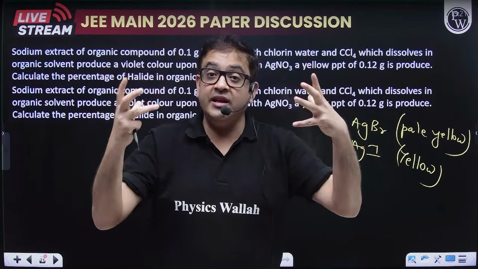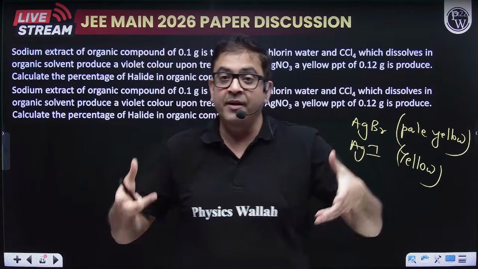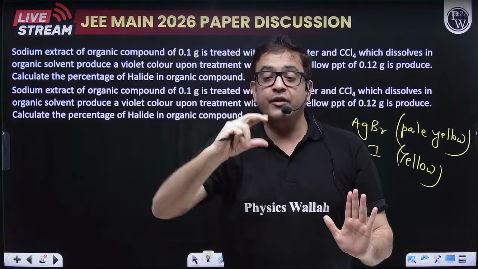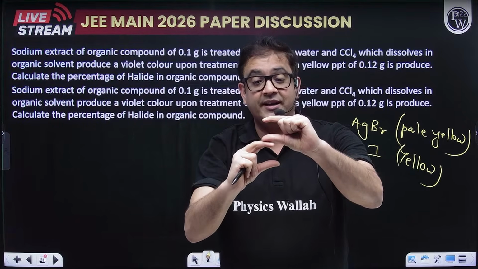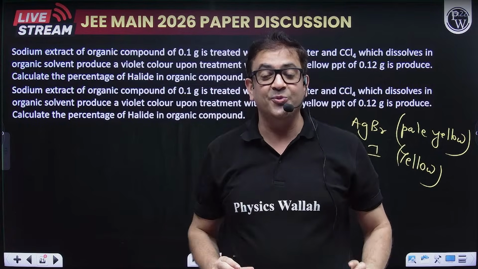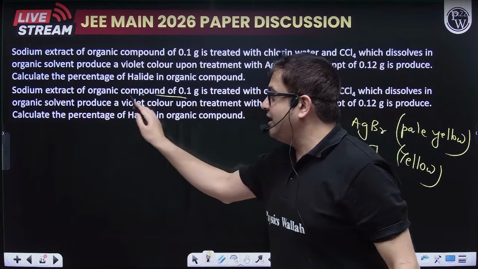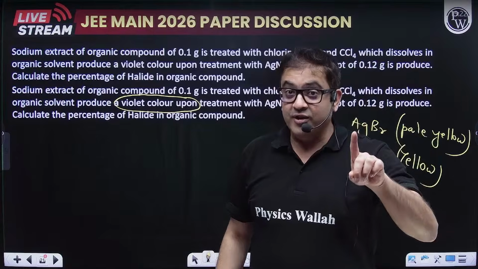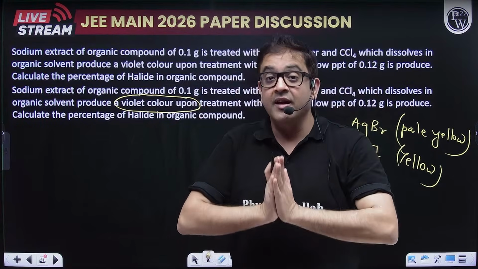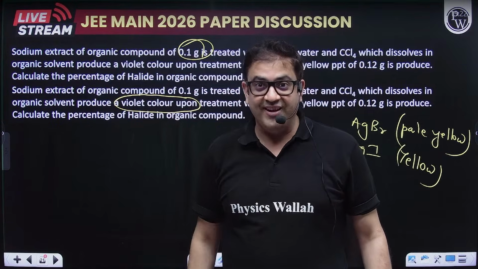So what is the key, sir? We do not know the Lassaigne test. Just know this, because obviously this is the final lap: during the test you get different precipitates, and the color is visible to you, like a chromatogram. And what color do iodides give? They give a violet coloration, and that is the keyword this question is giving you. Because of this violet coloration, you know it is iodide. This iodide is coming from an organic compound whose total weight is 0.1 gram.